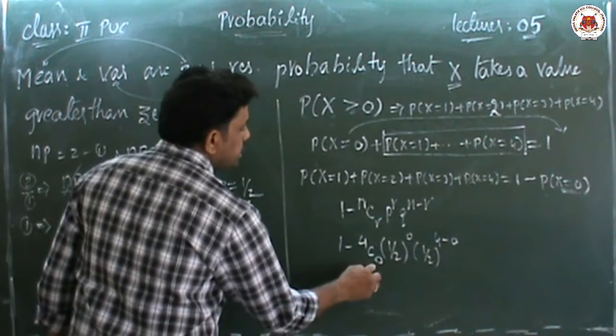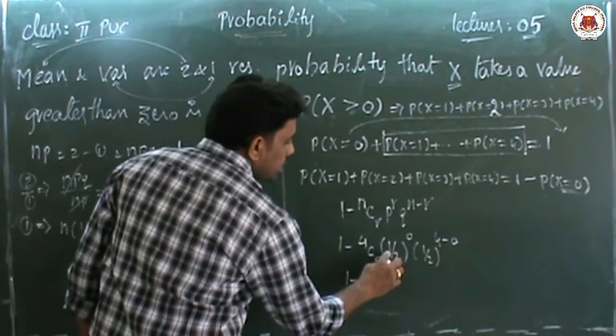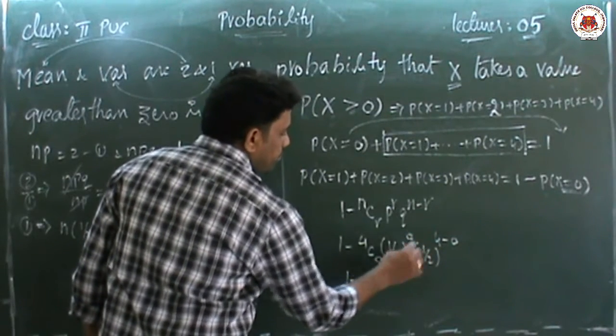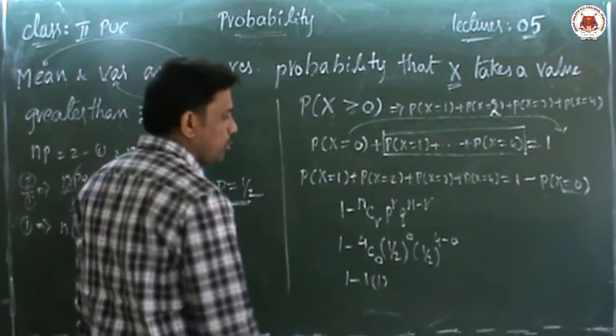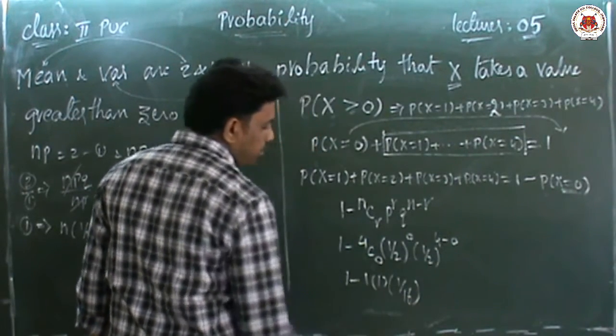So children, 4C0, the C0 value is 1, into any number to the power 0, its value also 1, into 1 by 2 to the power of 4. 2 to the power of 4 means 16.